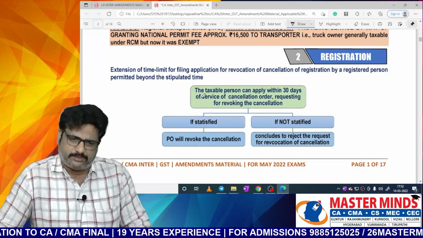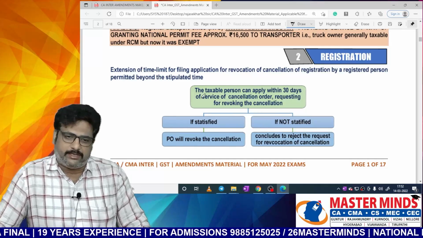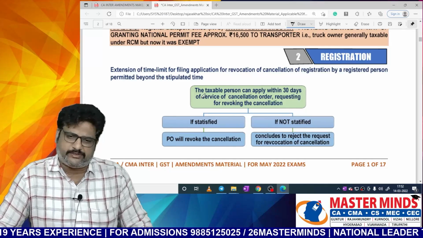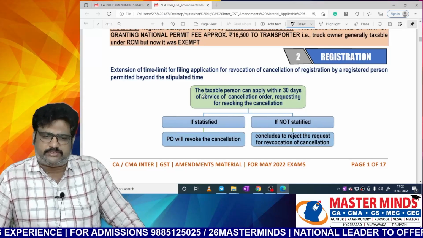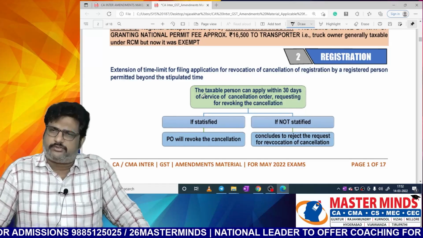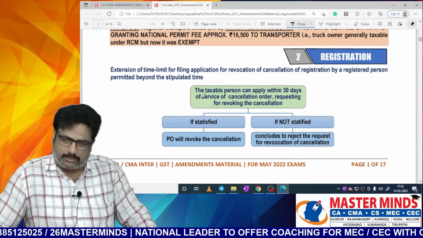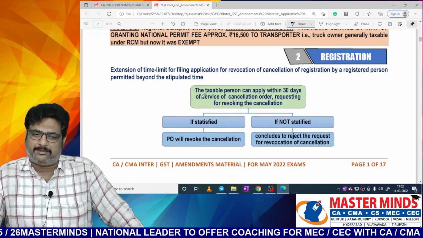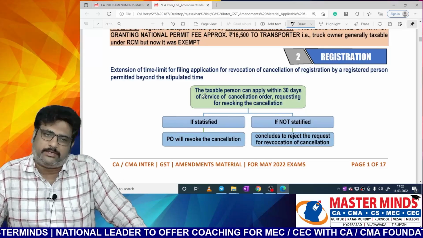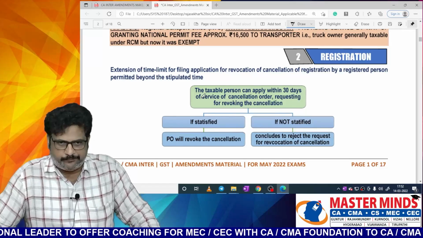The taxable person can apply within 30 days of the service of cancellation order requesting for revoking the cancellation. That means when you were served with the cancellation order, from that date, within 30 days, you should apply for revocation.